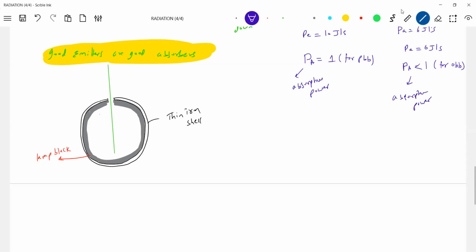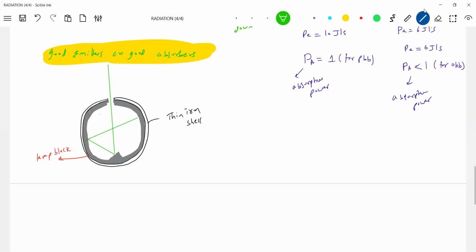As I just said, electromagnetic radiation will obey laws of reflection. Let me make some small edge here. Suppose 100 joules is incident. The lamp black will absorb 95 joules and reflect the remaining 5 joules. Then again 5 joules is incident, and 95% of that will be absorbed. About 0.25 joules will be reflected.